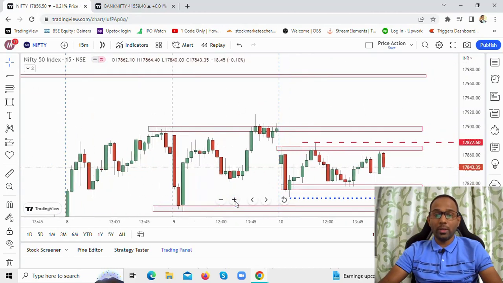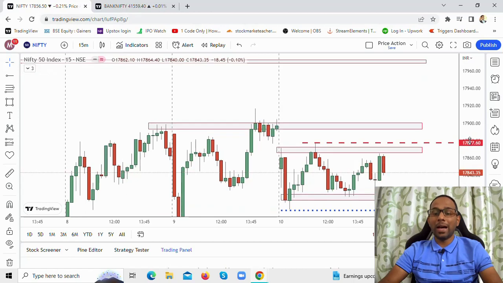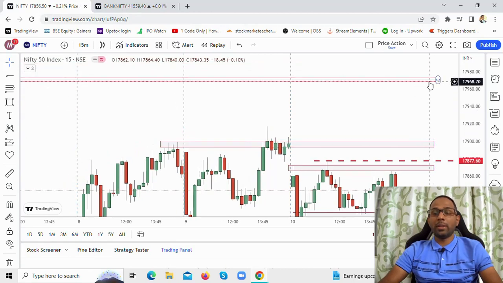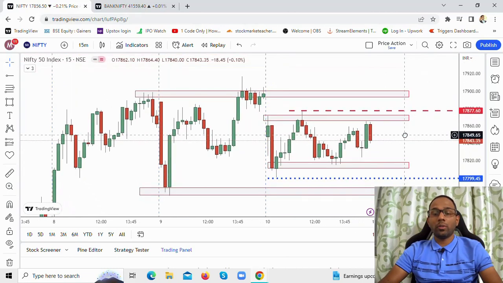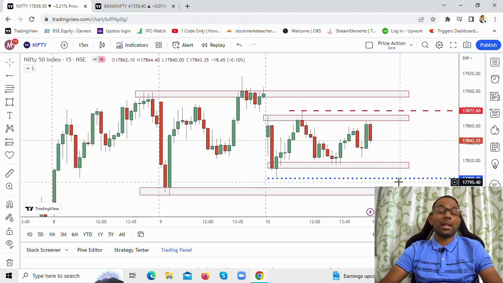If you know how to read price action, the market will clearly guide you whether this zone has been taken out, and the bulls have triumphed over the bears. So these are the levels that you need to watch out for. If there is a gap down to this level, to this zone, or this zone, this is a clear no-no. Immediately, it's a clear no-no to go and short a position.